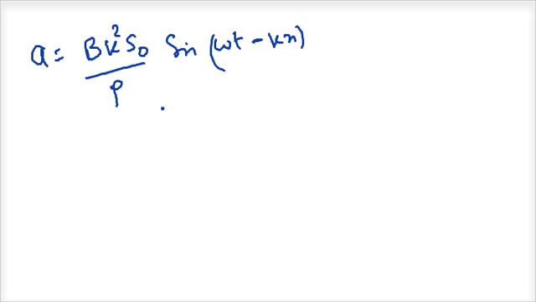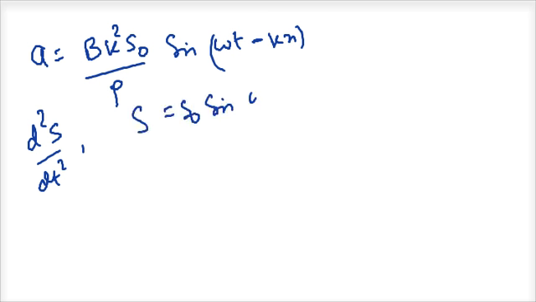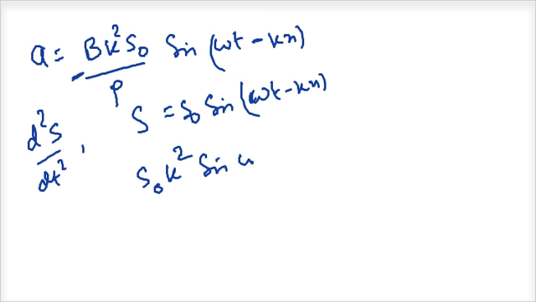Now this acceleration of the body can be written as d squared s by dt squared. Now I am given that s is equal to S0 sine omega t minus kx. There is a negative sign here, I hope you will remember that. A negative or positive doesn't make much of a difference, we are just trying to find out the velocity. Now d squared s by dt squared will be the second differential of this, which will give you S0 k squared sine omega t minus kx.